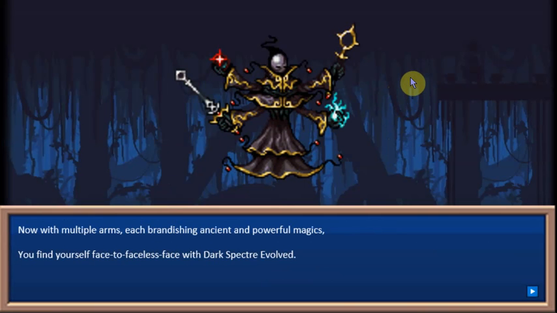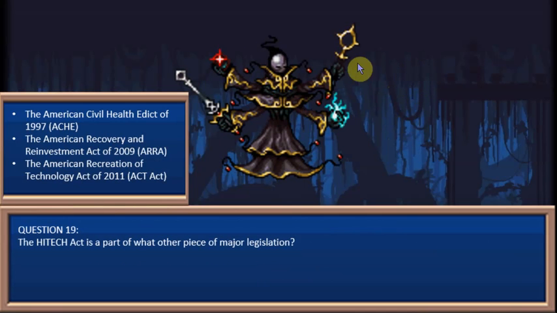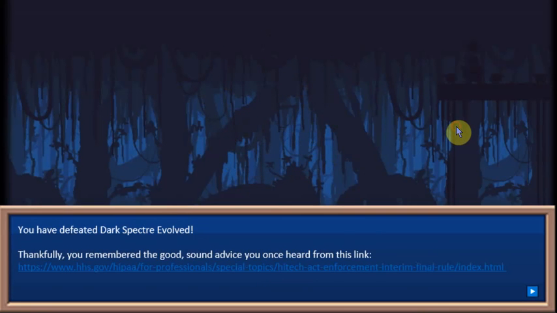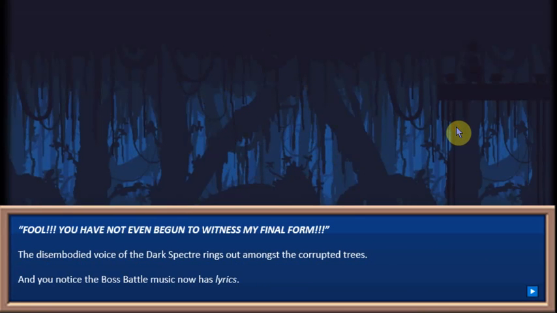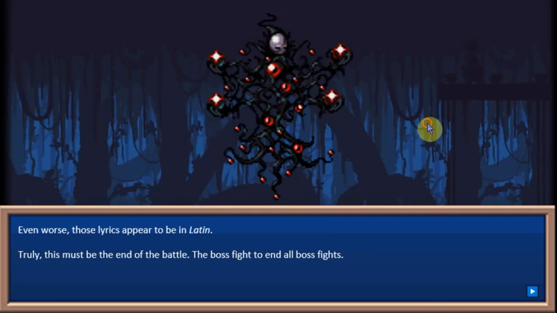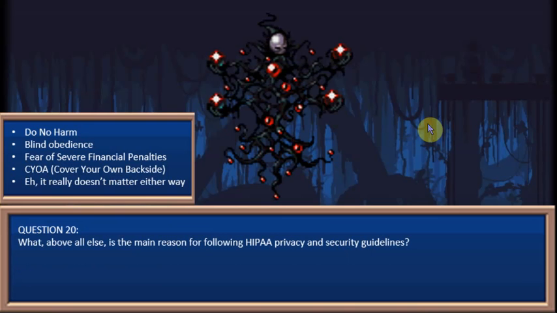He's just that bad. He's a bad hombre. The answer here is ARRA. That's good. You have not begun to witness my final form. Of course, all boss monsters have 3 forms, so questions 18, 19, and 20 are the same monster evolving into an even bigger, badder, creepier form.